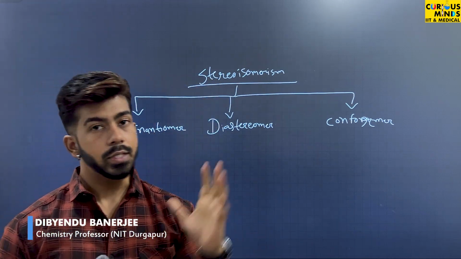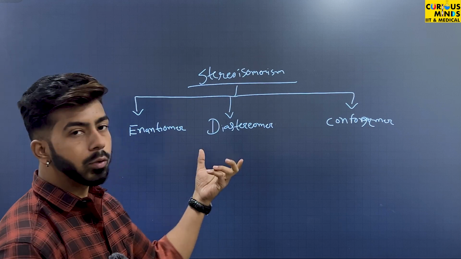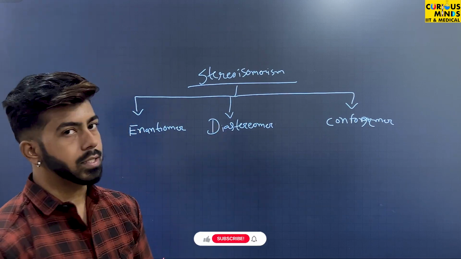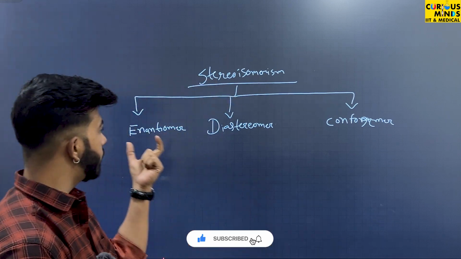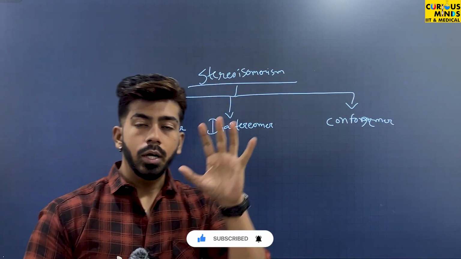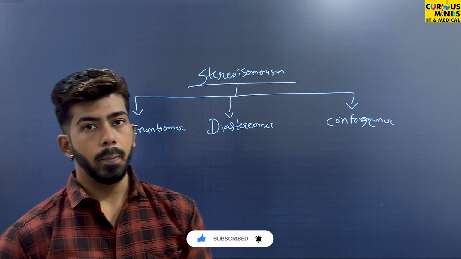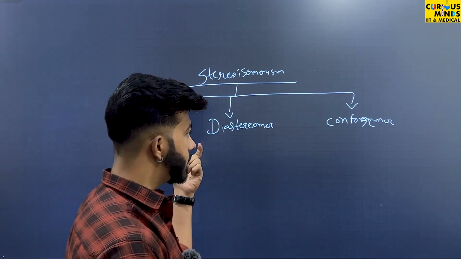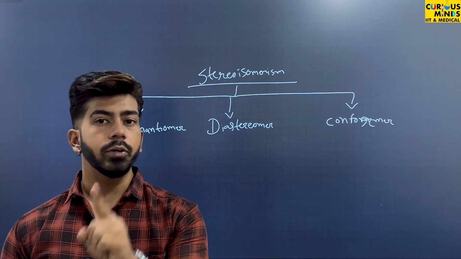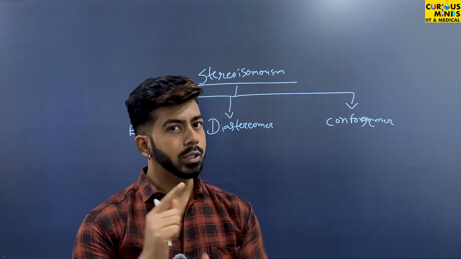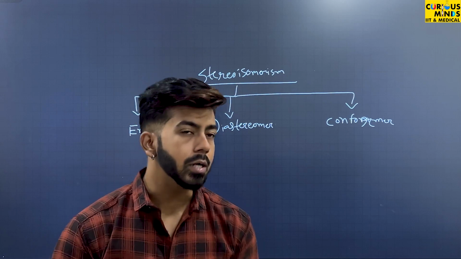In this video, let's see what we have on board. It's stereoisomerism, and stereoisomerism is divided into three categories. The first one is called enantiomer, then diastereomer, and conformer. We will learn about enantiomer and diastereomer in this video. For conformer, please refer to my last video, which was about the conversion between different conformers.